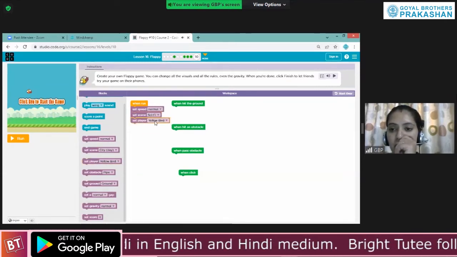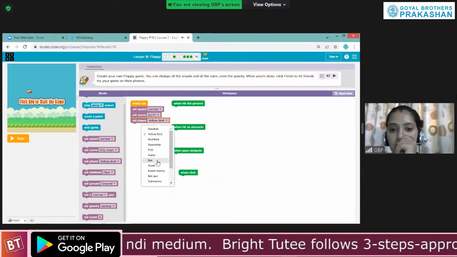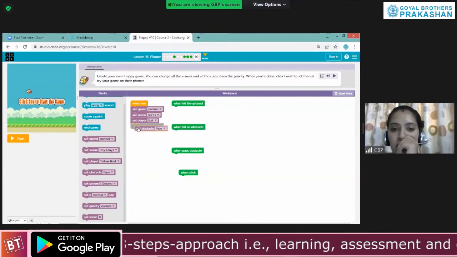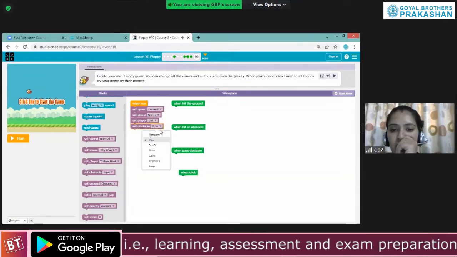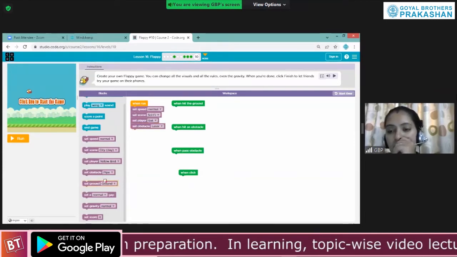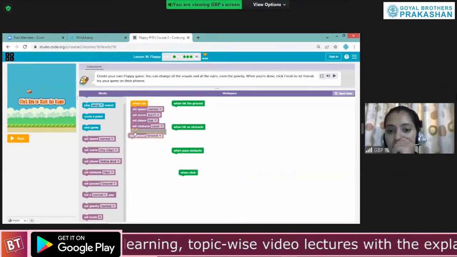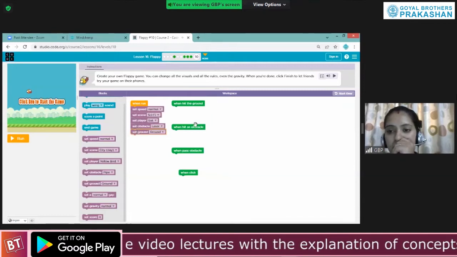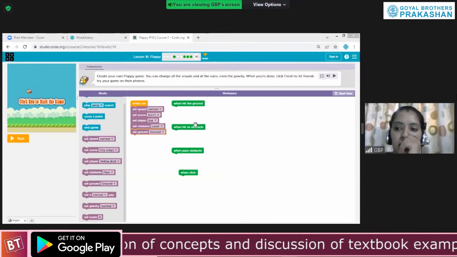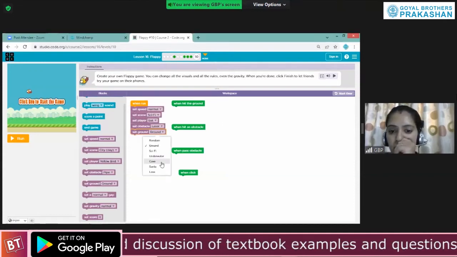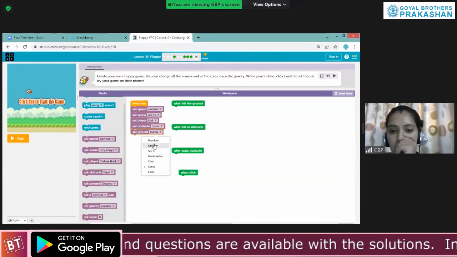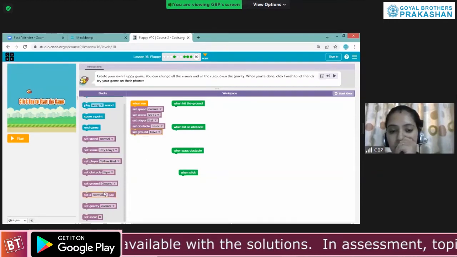I can set the player. Let's have the player as bat. I don't want an obstacle as pipe, we can take laser. Done. We can have the ground, whatever ground you want, you can have it. So over here, let's have a cave ground.